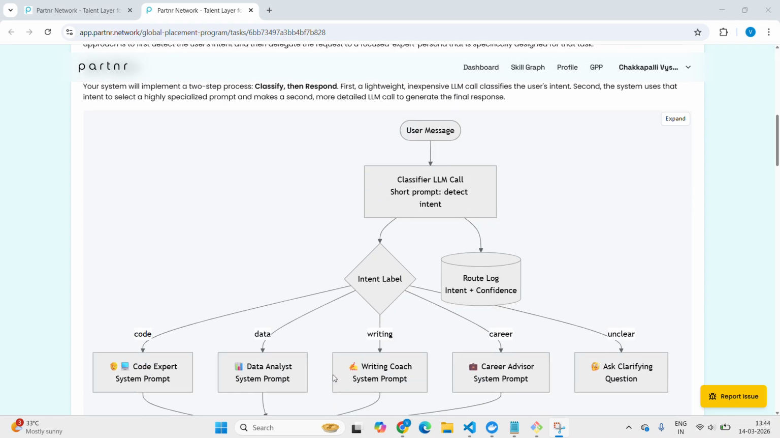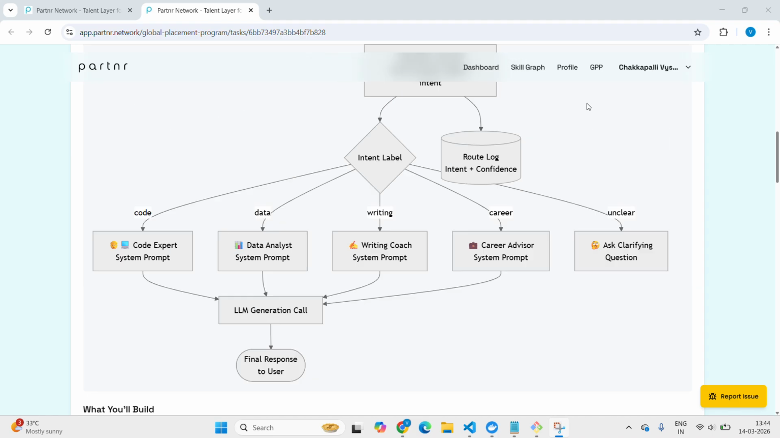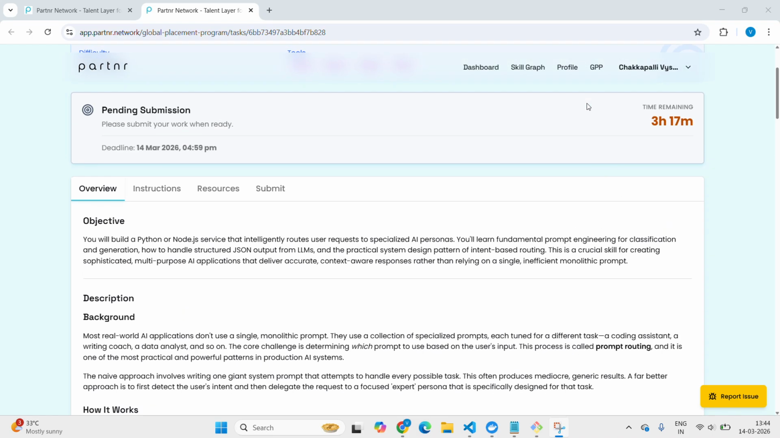We can have more than 4 to 5 experts, but they mentioned that the mandatory 4 are data, writing, and career. Here we have two phases of this implementation. The first phase is classifying the intent. When the user gives the message input, it will analyze it, and based on it, it classifies which type of intent this is. After classifying, the second phase is to generate the response using the intent.